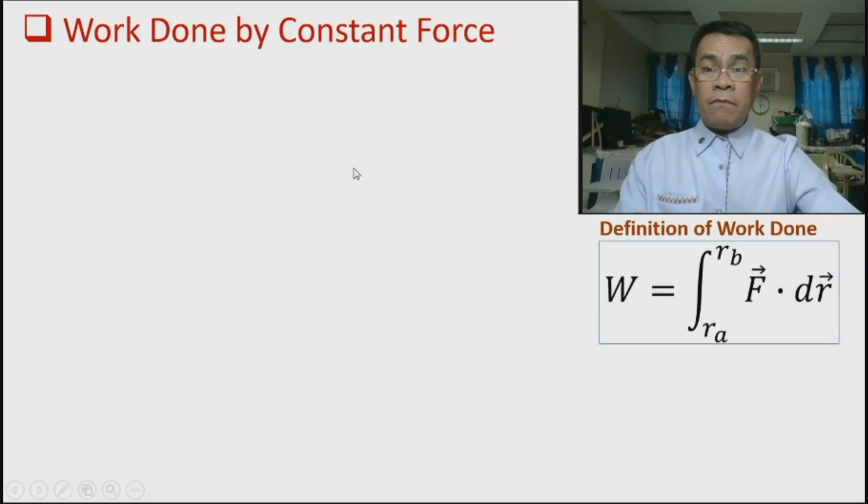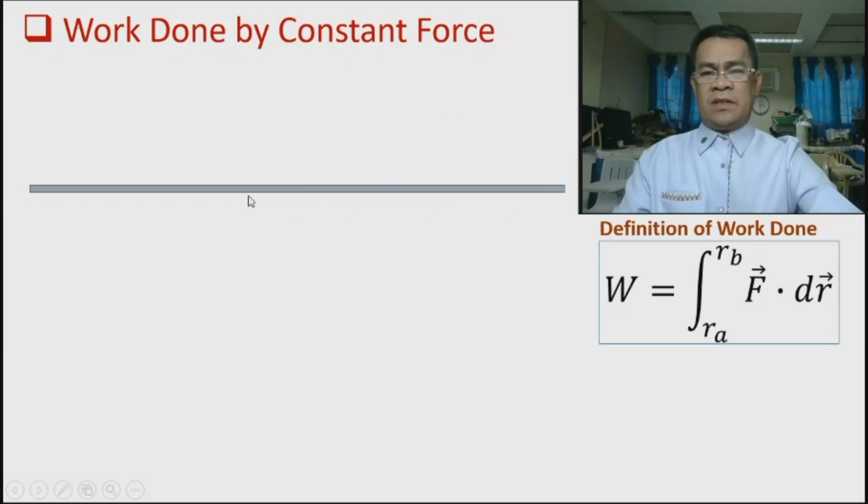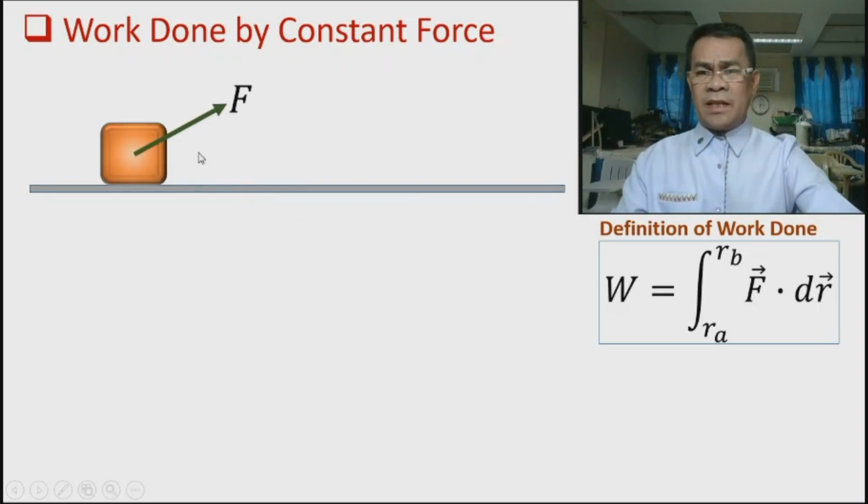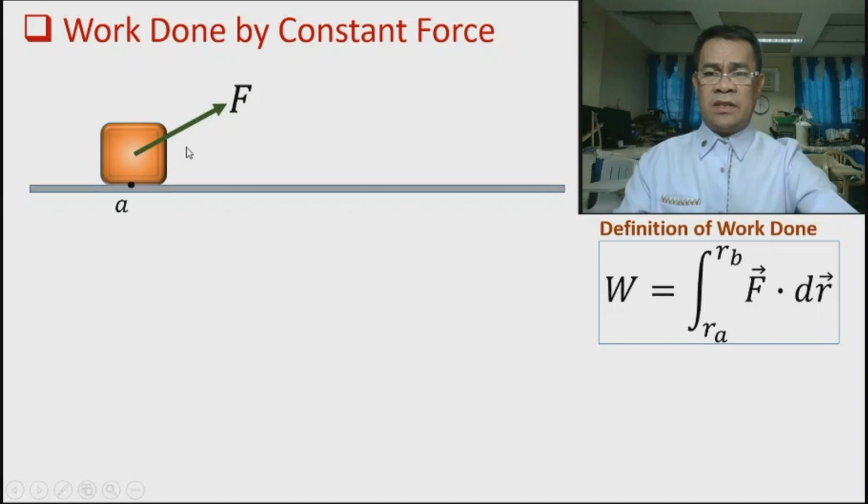Now, if we consider a force which is constant, the question is how much work is done by a constant force? Consider a travel. Let us say the object starts from here and it is acted upon by a force, but this is a constant force, meaning the force does not change.